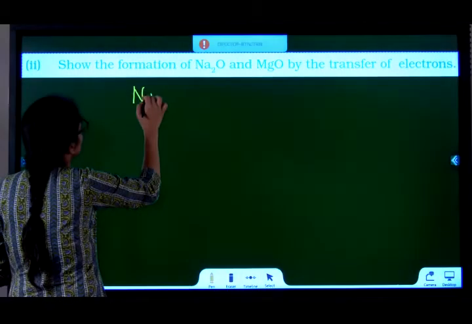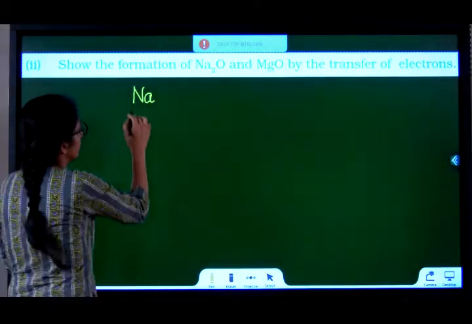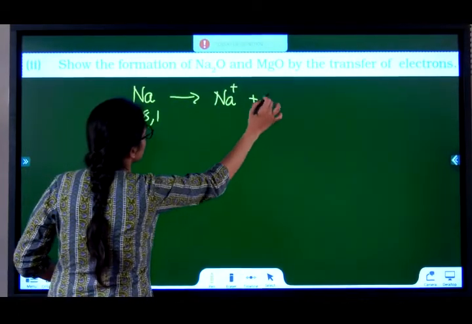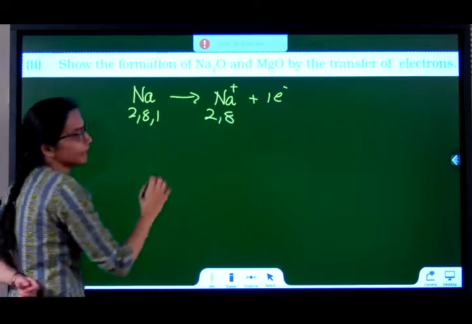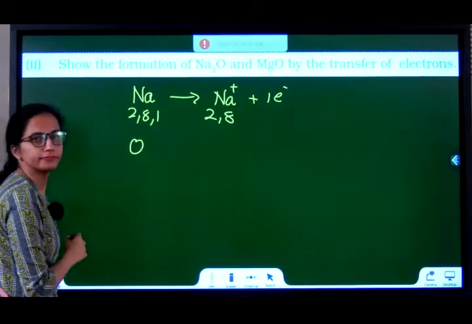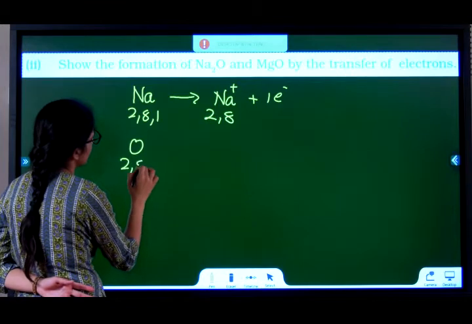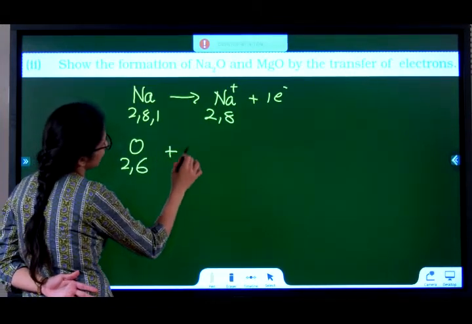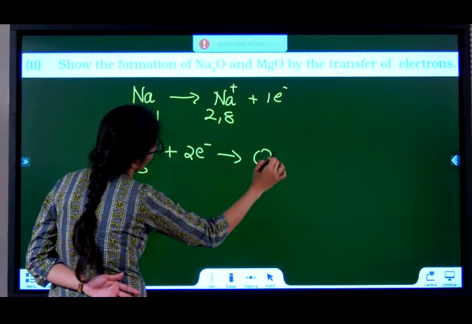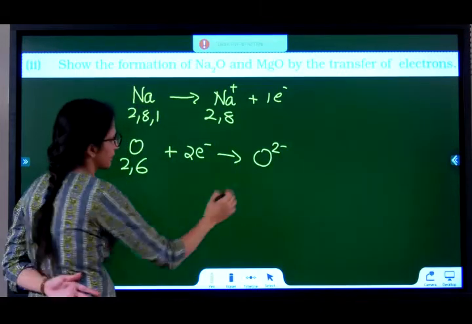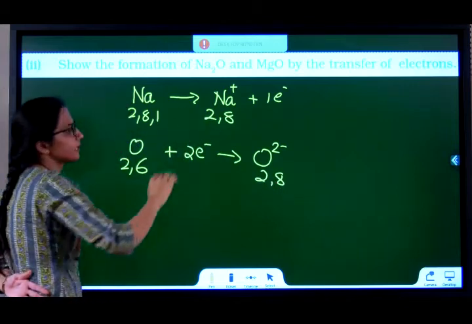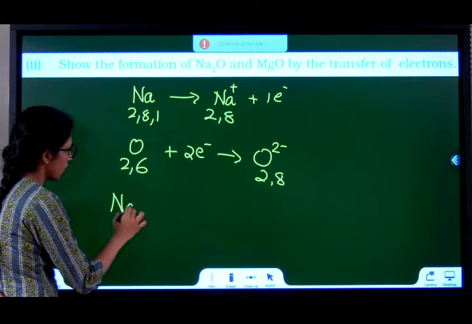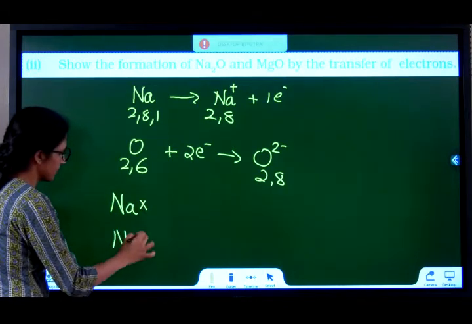Show the formation of Na2O and MgO by the transfer of electrons. So, first of all, Na is 2, 8, 1. It becomes Na plus, giving 1 electron. This is 2, 8. Oxygen is 2, 6. It needs 2 electrons. So, it takes 2 electrons and becomes O2 minus. This becomes 2, 8. Sodium is giving only 1 electron, oxygen wants 2. So, 2 sodiums are involved. 1 sodium here and 1 more sodium here.